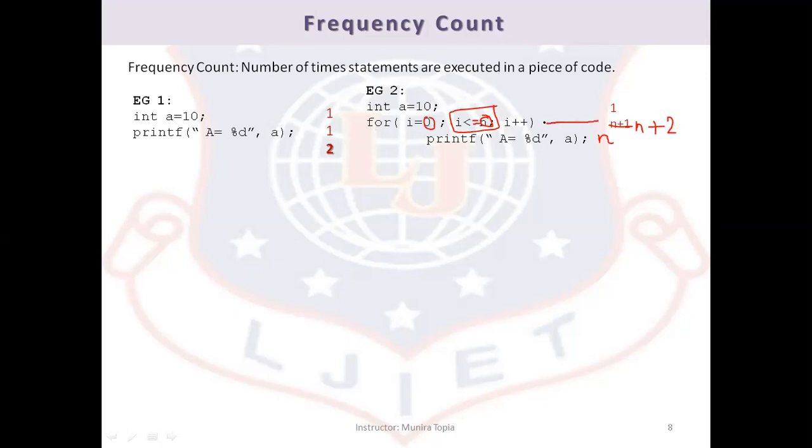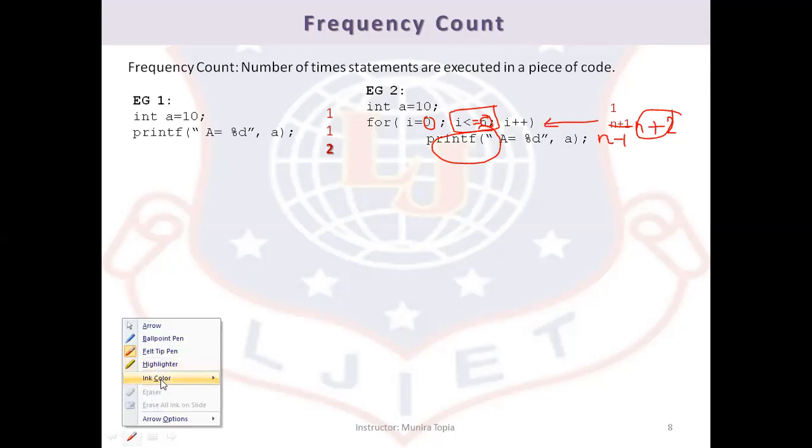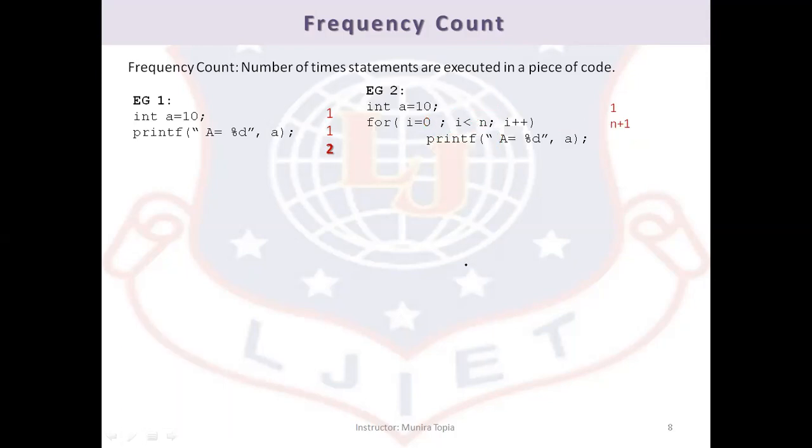If the for loop is n plus 2 times, what will be its printf statement frequency count? It will be 1 less than the for loop's own frequency count. But in this case, the for loop has n plus 1 frequency count. Hence, the printf statement embedded inside the for loop will have frequency count n. So the total frequency count will be 2n plus 2.